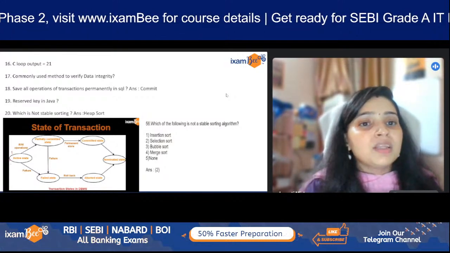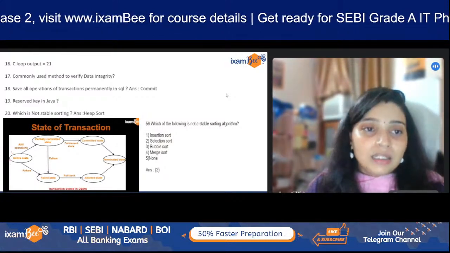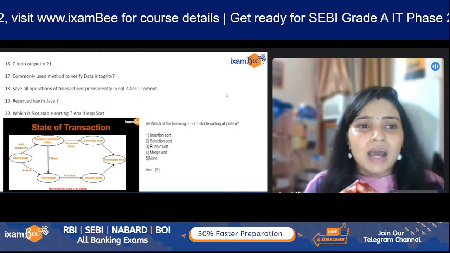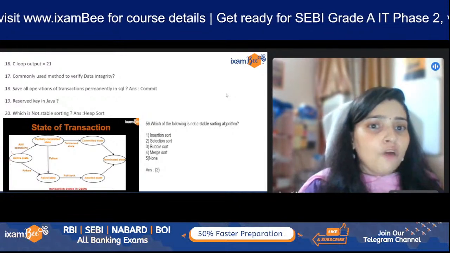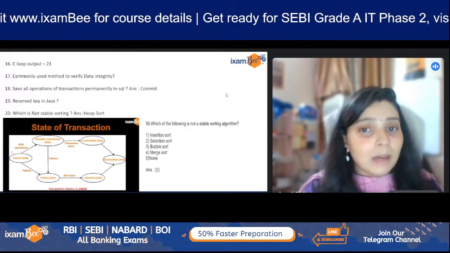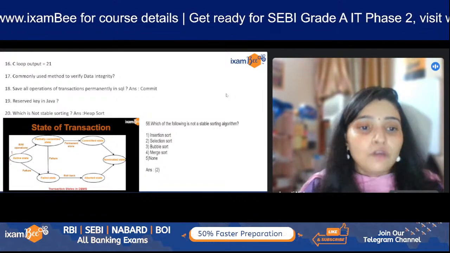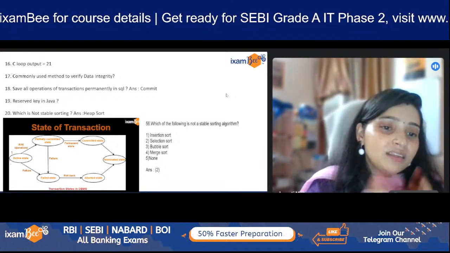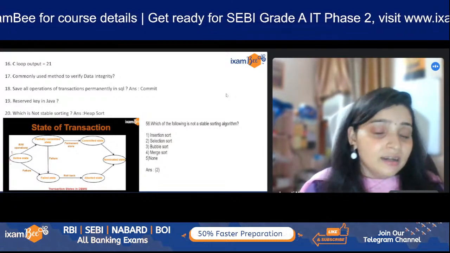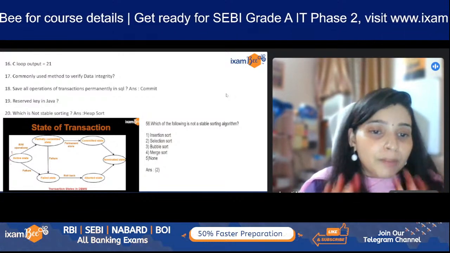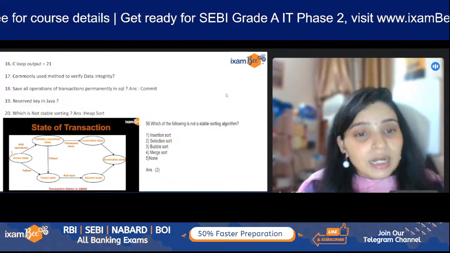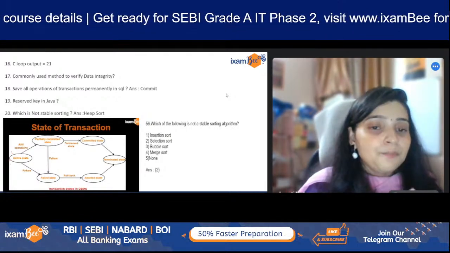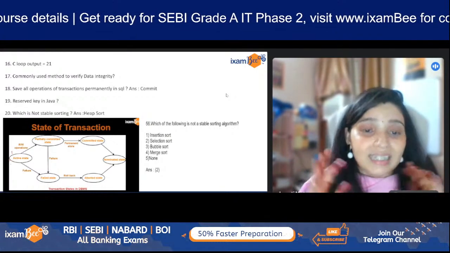Then the commonly used method to verify data integrity. Some options were there, and I think the answer was hash table or hashing. Then, to save all operations of a transaction permanently in SQL, the answer is the commit statement. If you remember the states of a transaction, and if you have watched our recordings, you might have seen this diagram on the left hand side: once the permanent store is done, your transaction moves to the committed state. This was also directly from our course.